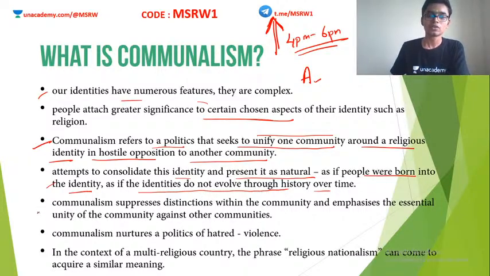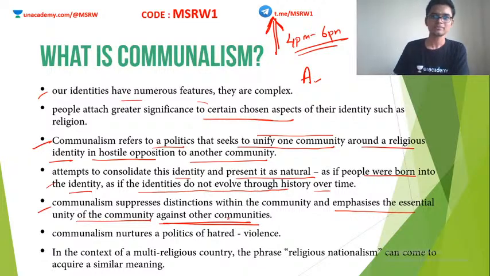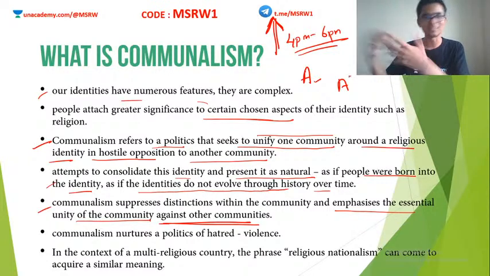Fine. So communalism suppresses distinctions within the community and emphasizes the essential unity of the community against other communities. They try to bring unity within a particular community, so this is seen as a positive element. Say within a particular religion A, I'm not going to say the name of any religion, I will just say X or Y, that will be easier.